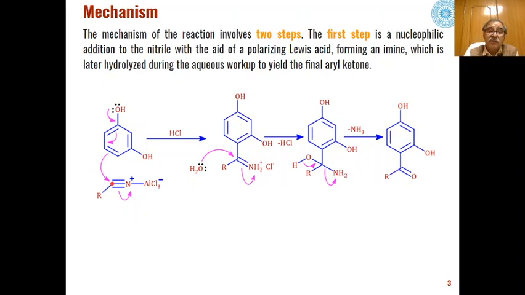Thereby this carbon will become electrophilic in nature, and that is why the electron density of this nucleophilic aromatic system will be attacked at this electrophile in presence of HCl,